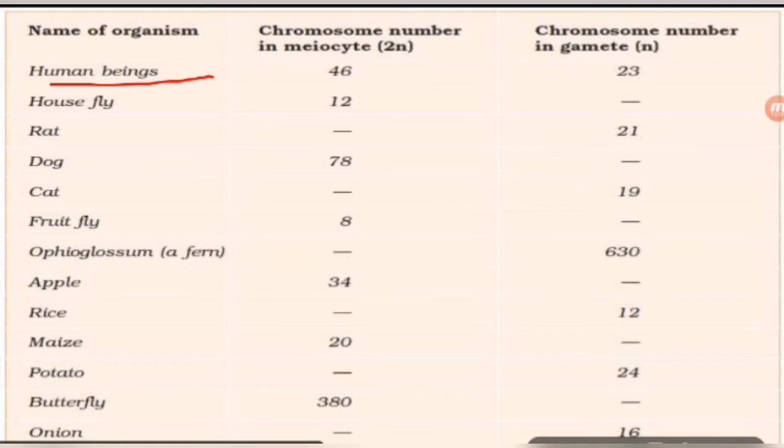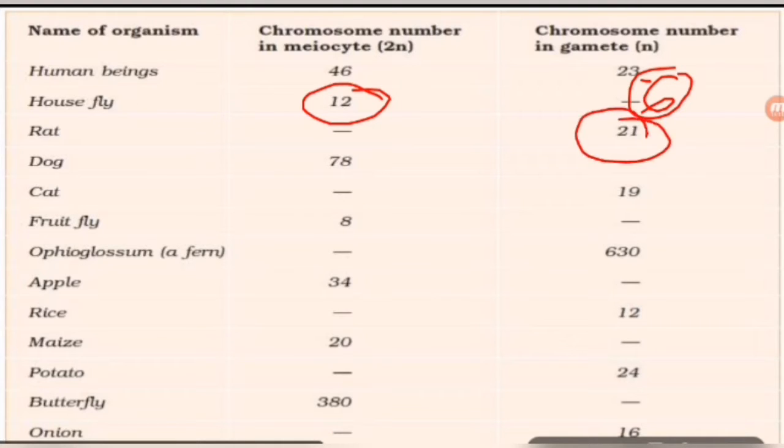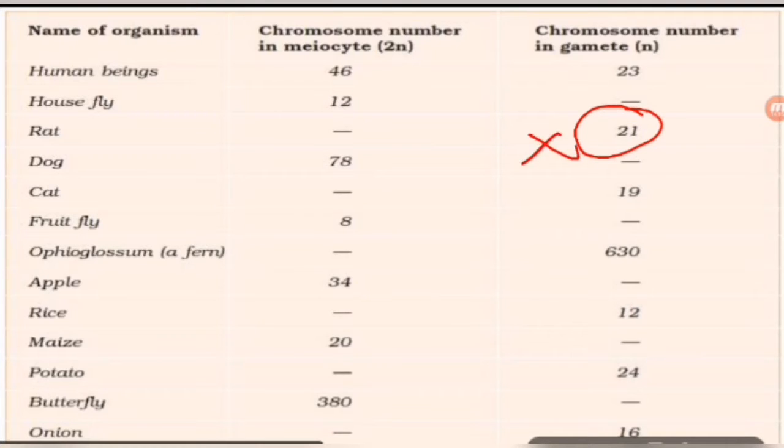So human being, what is the number of chromosomes? 46 in the meiocyte. In gametes, the number of chromosomes will be 23 because it is reduced to half. Housefly, the number of chromosomes is 12, then the number of chromosomes in the gamete is 6. Rat, the number of chromosomes in the gamete is 21. So multiply by 2, how much does it become? 42. So 42 chromosomes in rat meiocyte.